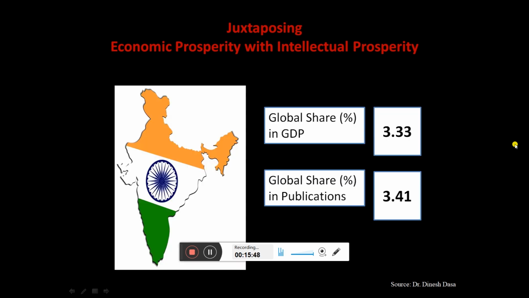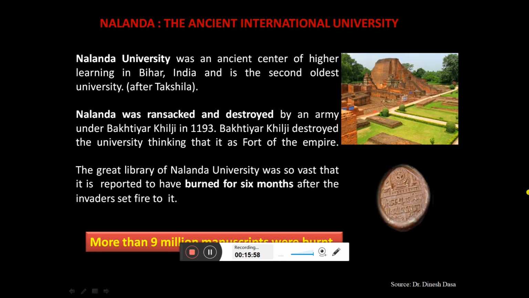Now over here you can see again the same thing. Global GDP share, we have 3.33 percent. In case of global publication share, we have 3.41. Now this is the best example, right? People say that India, our country, was Sone ki chidiya. Yes, Sone ki chidiya in terms of what? Right, we were there in the economy. Our economy was the best in the world, but our ancient knowledge was also great. People used to come for that.